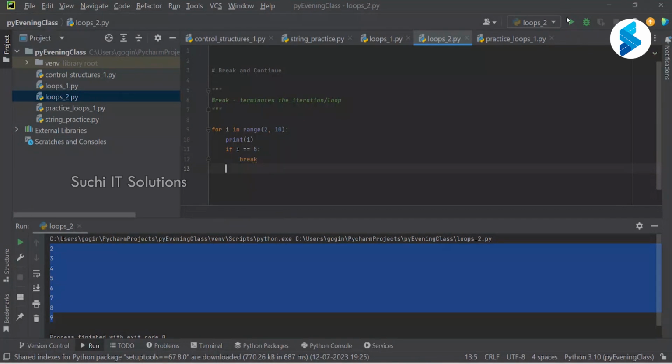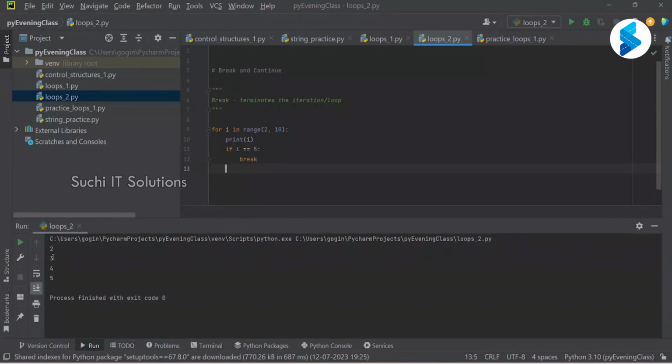Now, if I execute this again, if you see 2, it is checking whether 2 equals 5. No, so the loop will continue. Then 3 equals 5? No, so the loop will continue. 4 equals 5, 5 equals 5. The moment the iteration number where the i value is 5 and it is equal to the number I'm looking for, what am I doing? I'm terminating the loop. How am I terminating the loop? Using a built-in keyword called break.